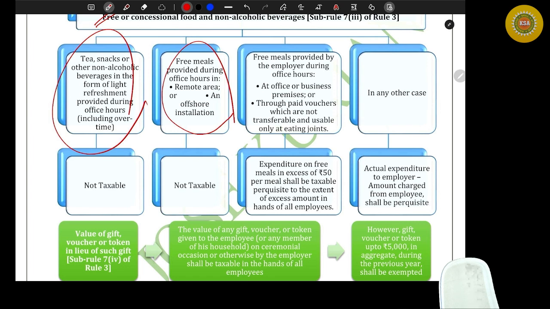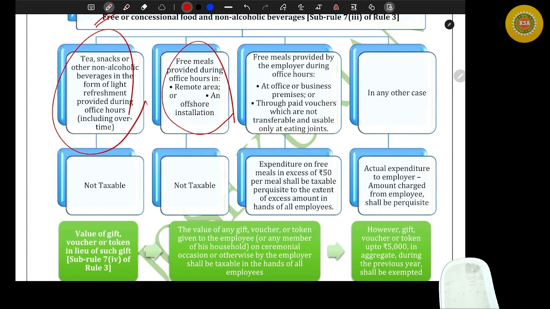Have you seen meal passes? Certain companies will give. Sodexo is a company which is famous for giving meal passes. You can use that meal pass at whichever restaurant accepts that meal pass, you can give that meal pass instead of money. Are you with me? Either I'm giving you the meal or I'm giving you some vouchers.